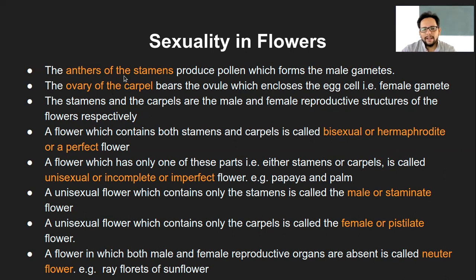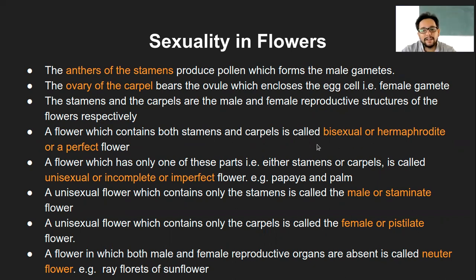So the anthers of the stamen usually produce the pollen grains, that is the male gamete, and the ovaries of the carpel produce the egg cell, or what is called the female gamete. That is the generally known convention. And the stamen and carpel, that is the male and female reproductive structures, allow the reproduction process to happen. Now, the flower which contains both, that is stamen as well as carpel, is called a bisexual flower.